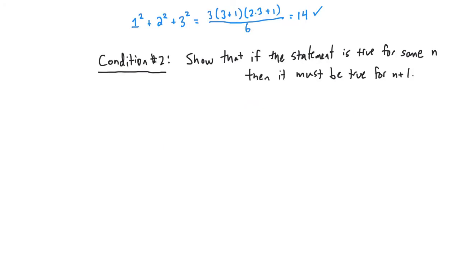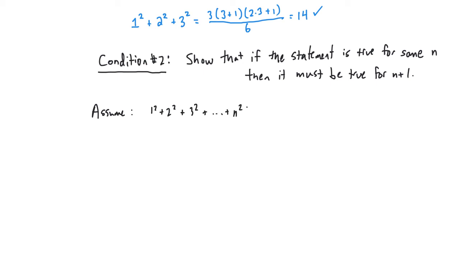So let's verify condition 2. If the statement's true for some n, then it must be true for n plus 1. This produces an assumed statement. Our assumed statement will look very much like what it is we were asked to prove initially: that the sum of the first n squares is equal to n times n plus 1 times 2n plus 1, all over 6.